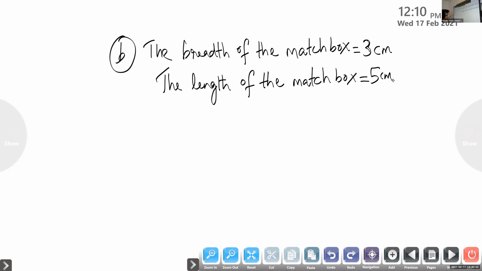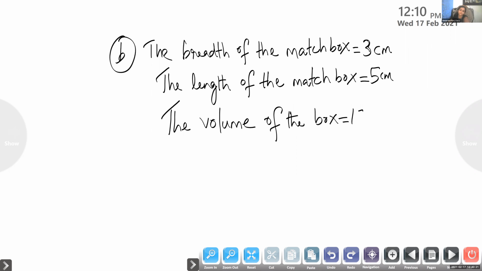The volume of the box, that is also given. What all things is given, that we are going to write first. Then only we will check what we have to find out. The volume of the box is equal to 15 cubic centimeter.